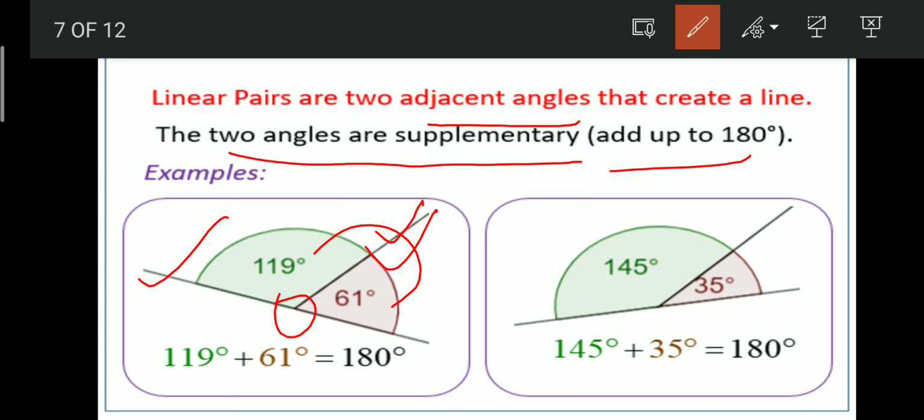In the second figure, again we can see this is a common side, this is a common vertex, so it holds all the properties of adjacent angles, and the sum of 145 and 35 becomes 180 degrees, so they are linear pairs. So that is all about this video.